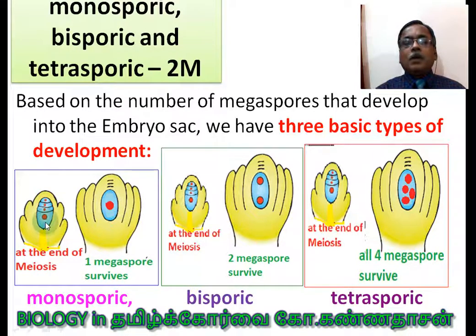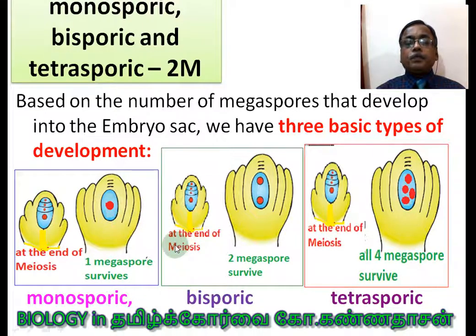Monosporic means of the 4 haploid megaspores formed from the megaspore mother cell, remember that, only one survives and the rest of the 3 degenerate. That one megaspore alone forms the embryo sac. Then it is called monosporic.